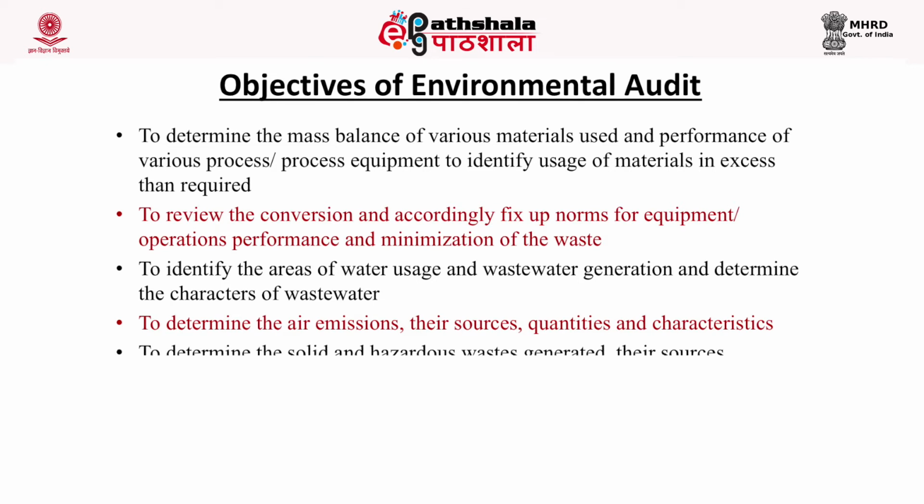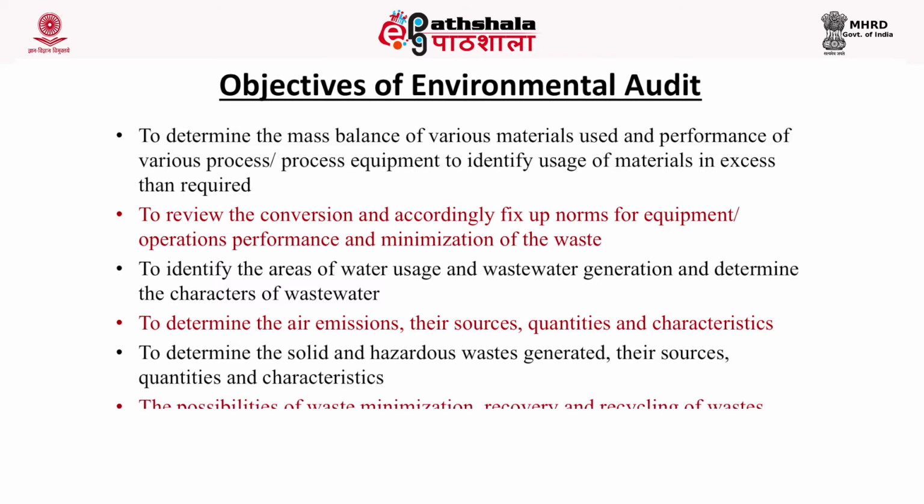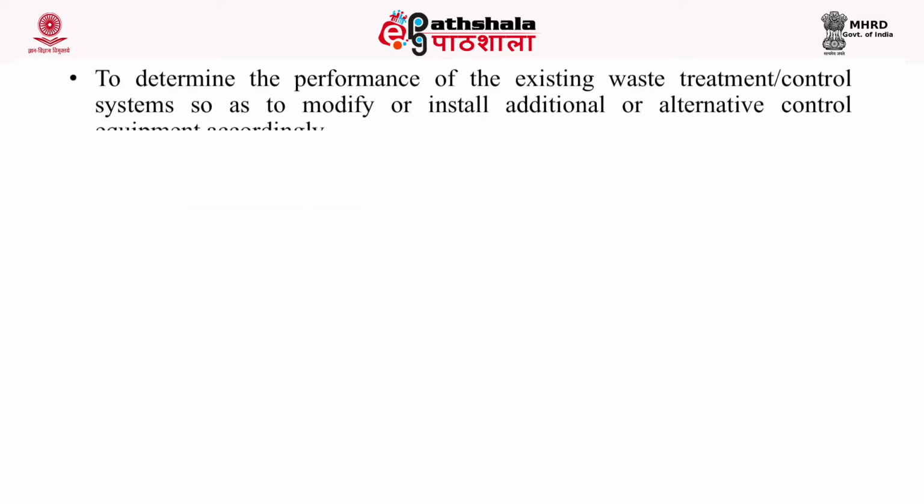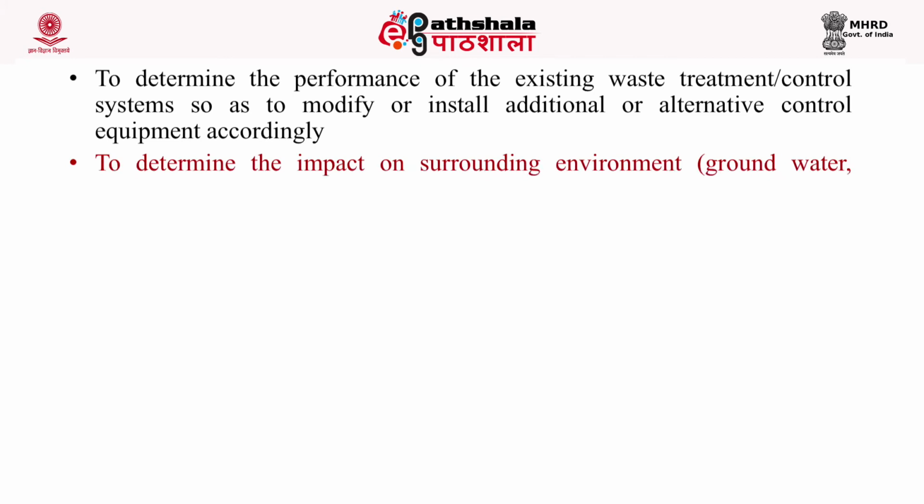So the objective of environmental auditing is to determine the mass balance of various materials used and the performance of various processes. This is also very important because a number of industries use old, less efficient processes, and as a result not all the raw material is converted into product and a significant amount of the reactant goes out as waste. Another objective is to review the conversion and accordingly fix norms for equipment and operations, performance and minimization of the waste.